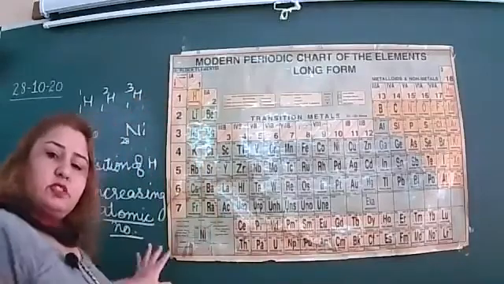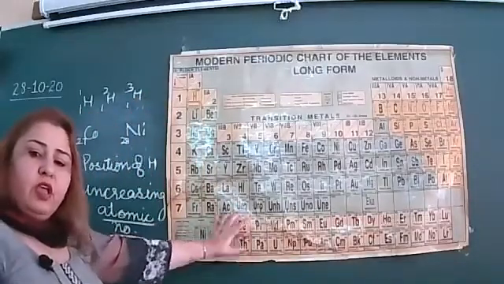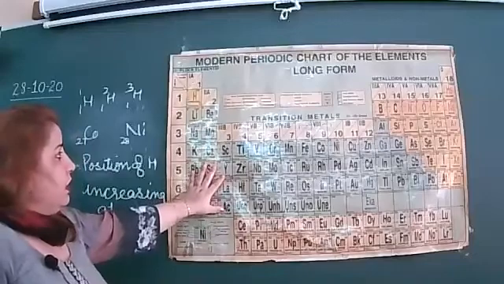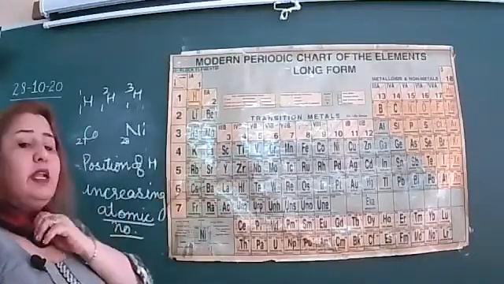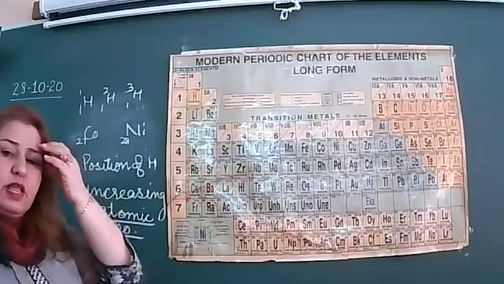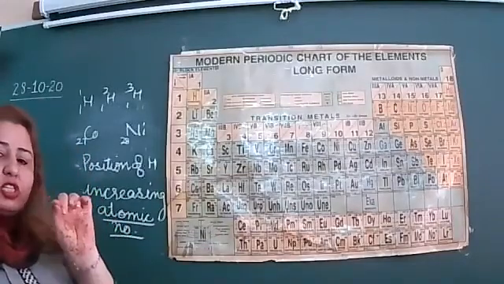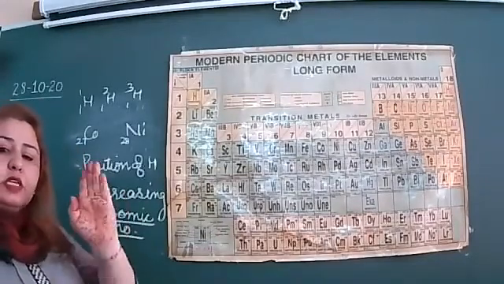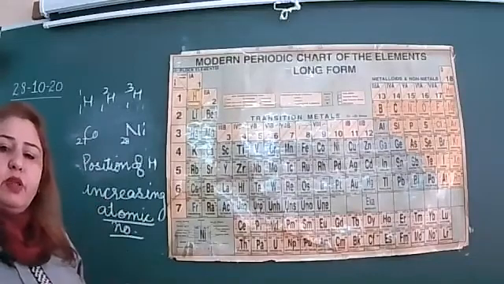All these drawbacks were resolved. Today we see this modern periodic table, given by Henry Moseley in 1931. He just changed increasing atomic masses to increasing atomic number.